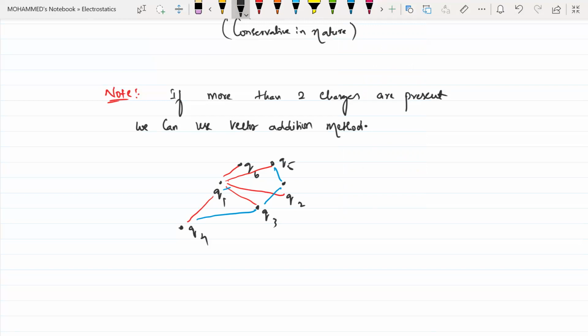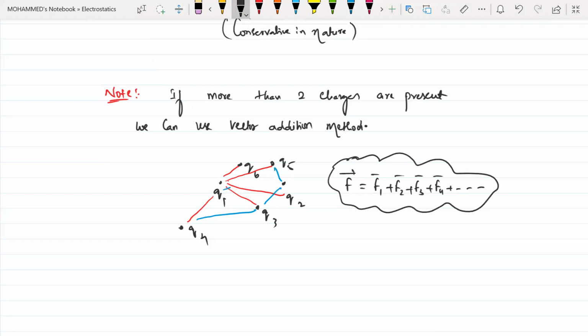Yes, sir. So when more than 2-3 forces are present, we can use the vector addition method. That means F bar will be equal to F1 plus F2 plus F3 plus F4 plus so on. Can I take like this? So this is nothing but the principle of superposition.